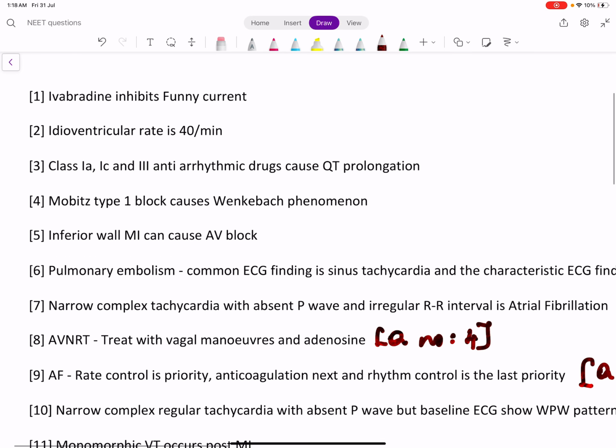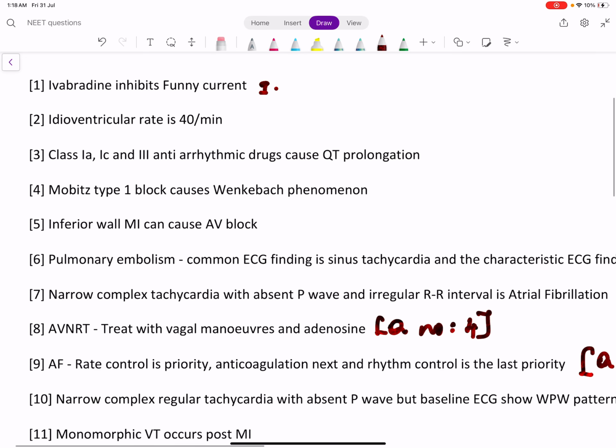Ivabradine inhibits funny current. So we learnt there is something called funny current, pacemaker current. It helps in phase 4 of the cardiac pacemaker action potential. So ivabradine inhibits the funny current. Ivabradine is also a second line drug for angina management. Idioventricular rate is 40 per minute.